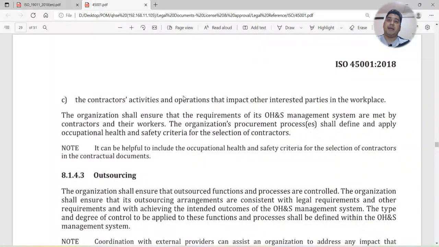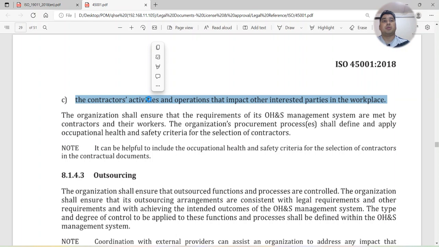The contractor's activities and operations that impact other interested parties in the workplace. If the contractor activities and operations will affect other interested parties in the workplace, that also needs to be considered. Let's say that contractor activities will impact your neighbors. That will affect the neighbors also, so that also needs to be considered and communicated.